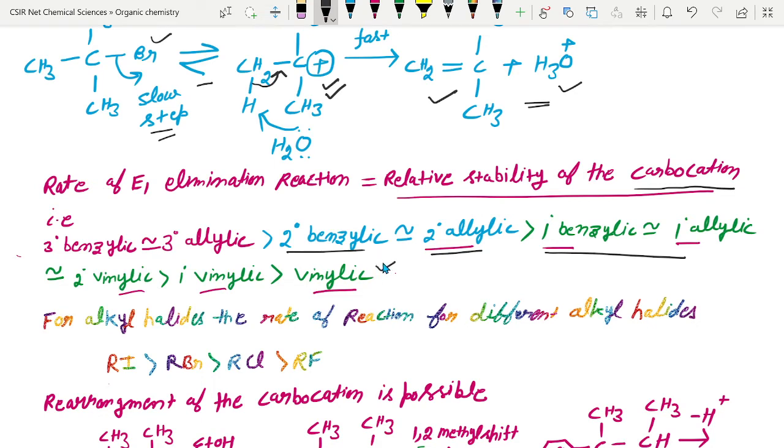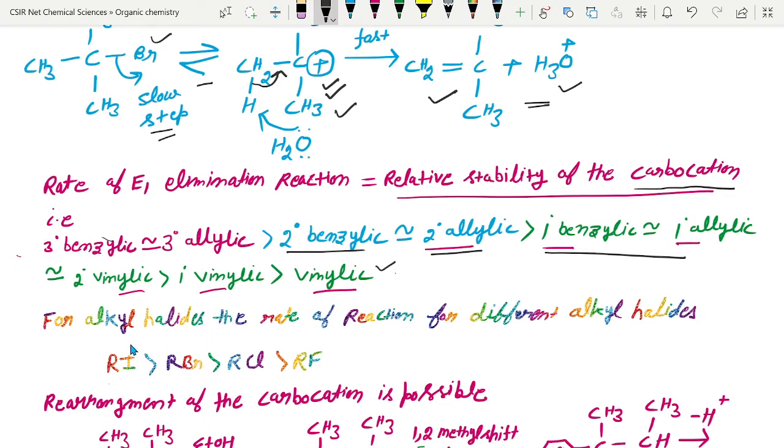This is only for similar halides. If the question has given similar alkyl halides, like bromoalkyl halides or chloroalkyl halides or iodoalkyl halides, having the same halogen group, then the deciding factor for the rate of reaction is the stability of the carbocation. So now the cases come when you have different types of alkyl halides.